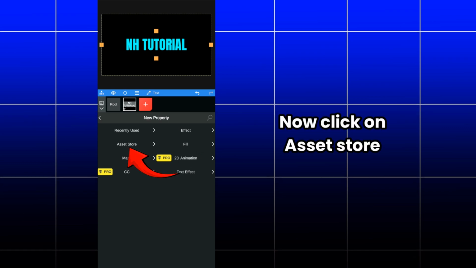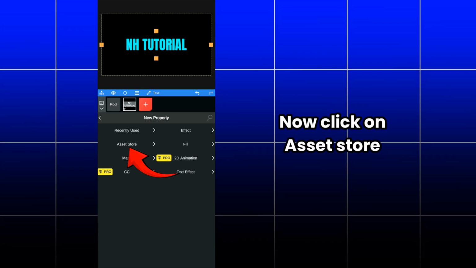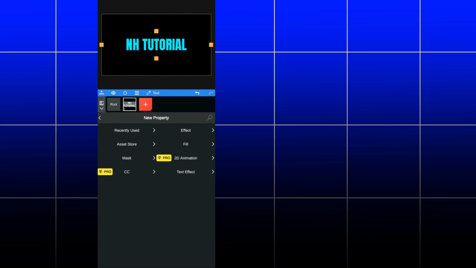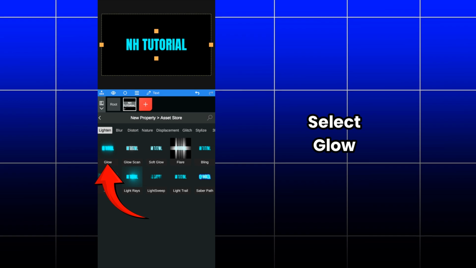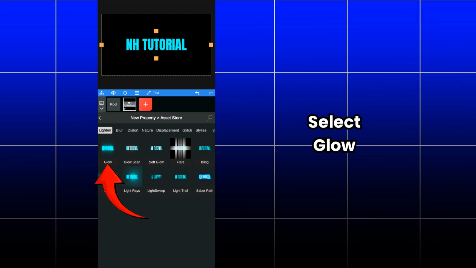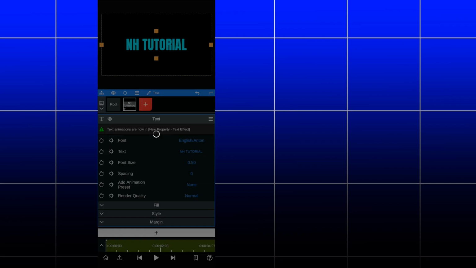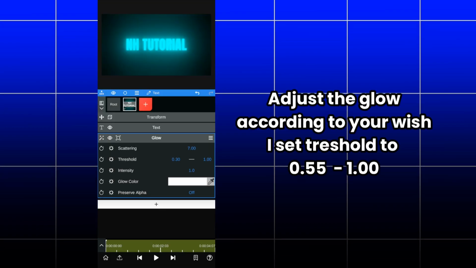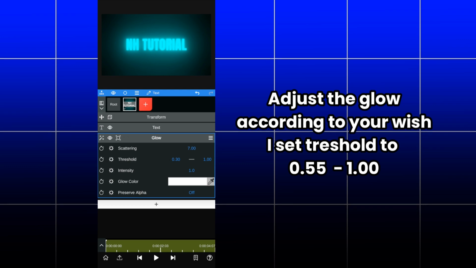After that click on asset store option. Then you need to select glow, first you need to select glow, then we add rain effect. In that adjust the glow according to your wish.